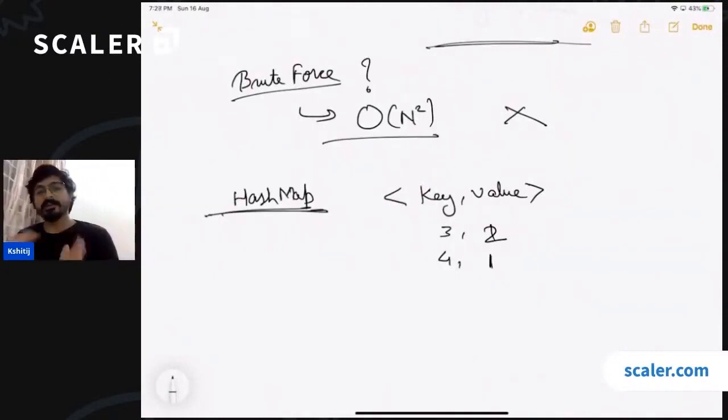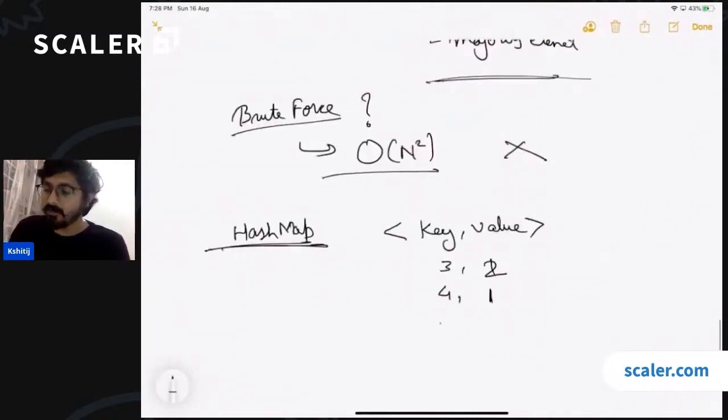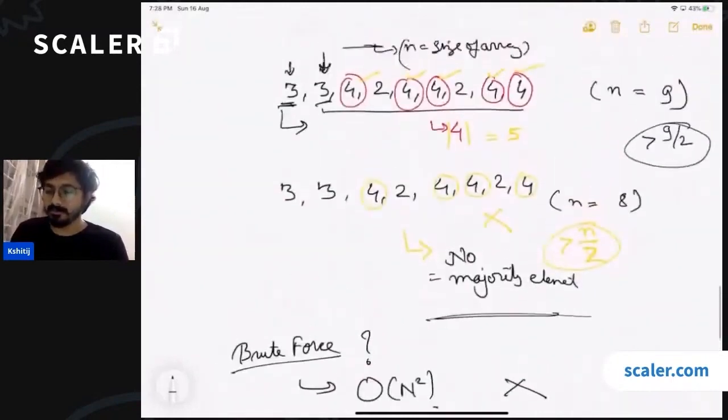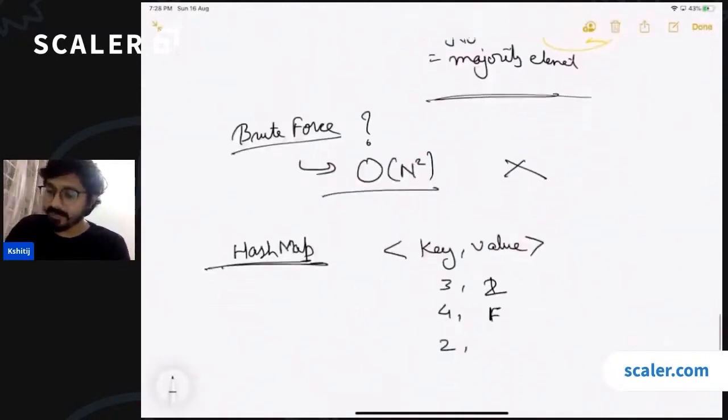So after you have iterated all the array, it's totally like the dictionary in Python. After you have iterated all the array, you will be having all the array elements along with their frequencies. So 4 will be 5 at the end because the frequency of 4 is going to be 5.